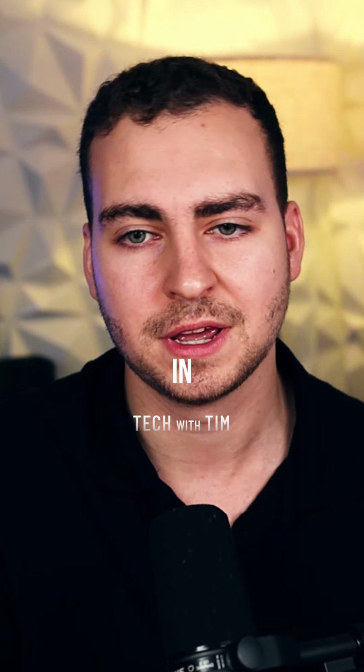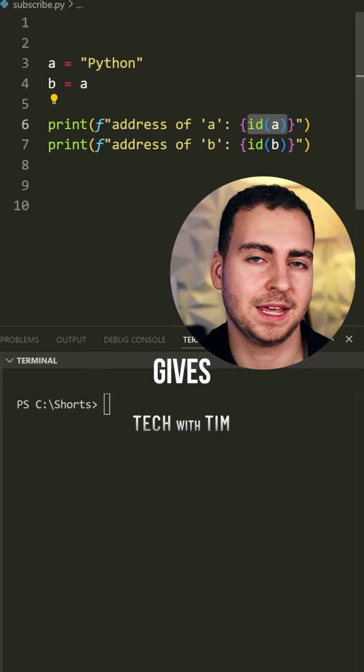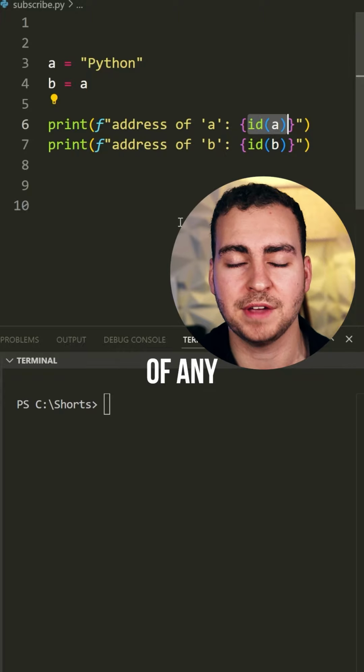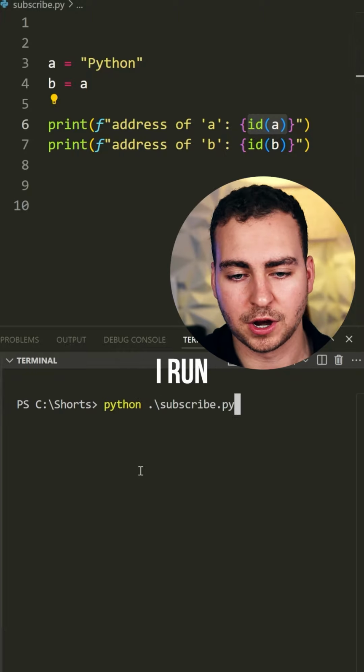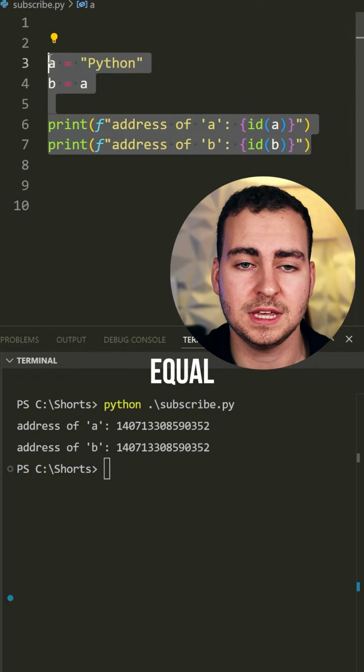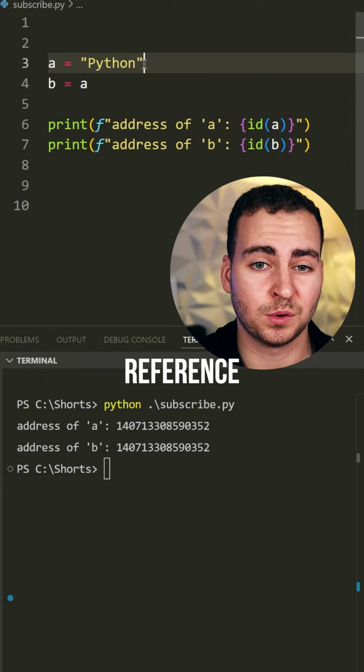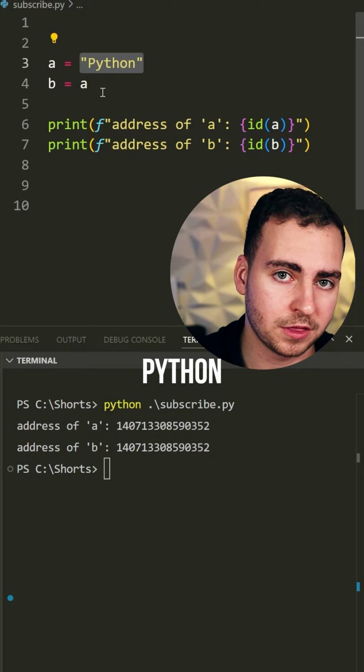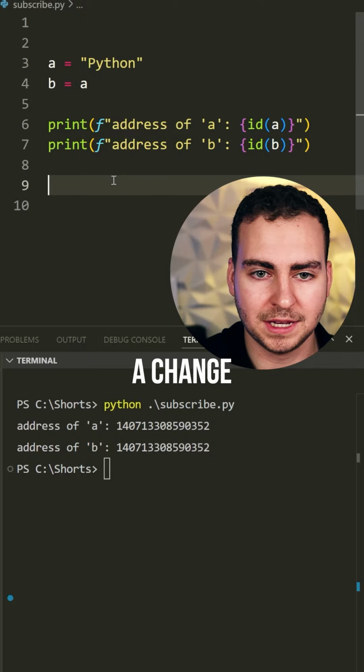Here, check this out. In Python, we've got this id function, and it gives us the memory address location of any variable in Python. Now when I run this, you'll see that both A and B are actually equal to the same location, and that's because they're a reference to the same value, Python. However, watch what happens if we make a change to A.